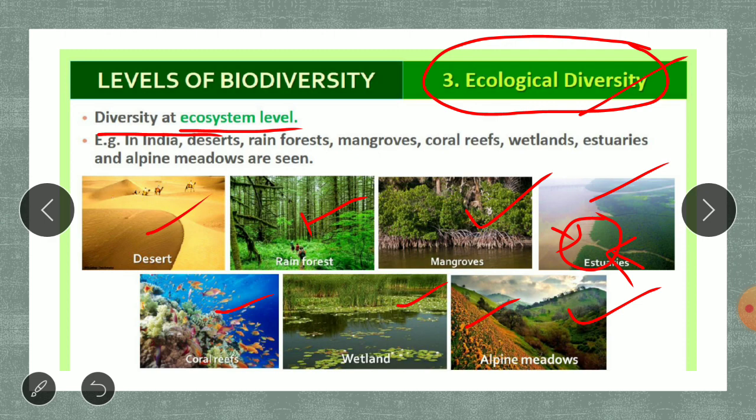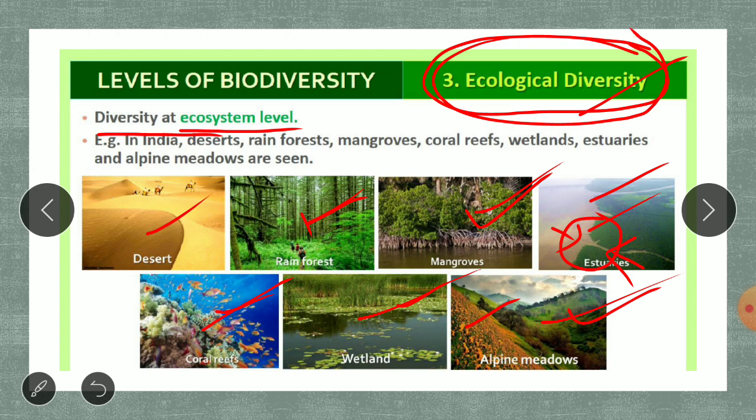So these are the ecological diversity that you can see in India alone. Desert, rainforest, mangroves, estuaries, coral reefs, wetland, alpine meadows. I'm talking only about India; then you can imagine the world. Again, in the world various types of ecological diversity are seen.